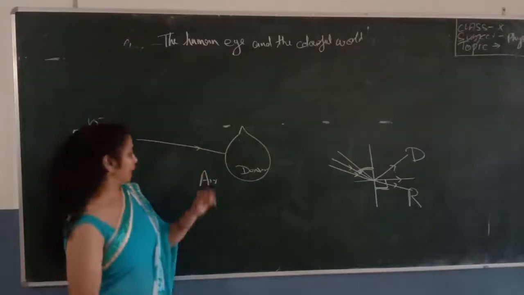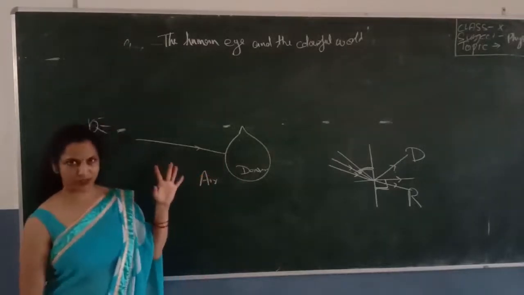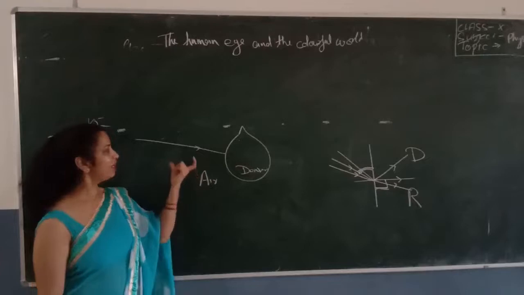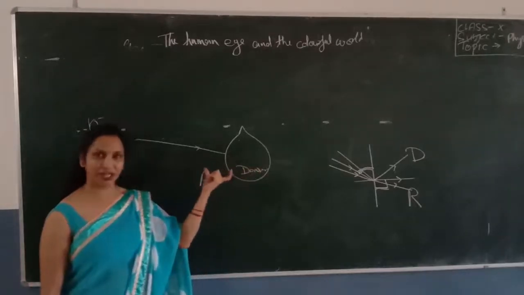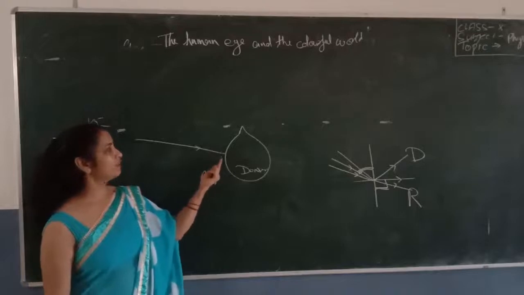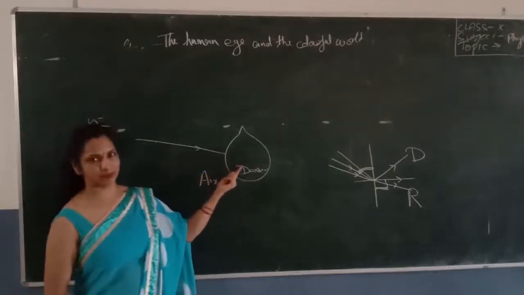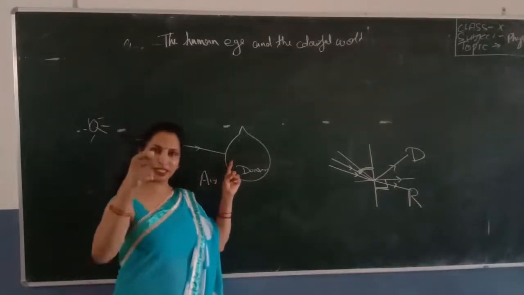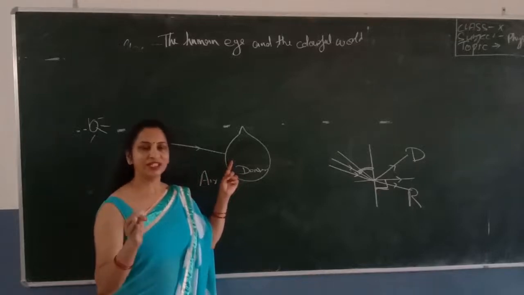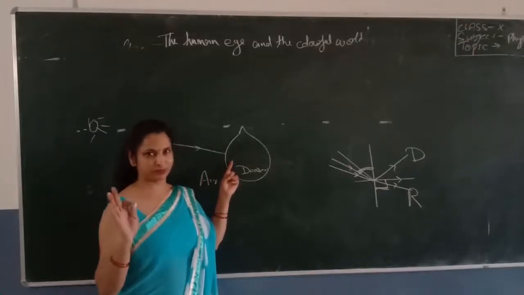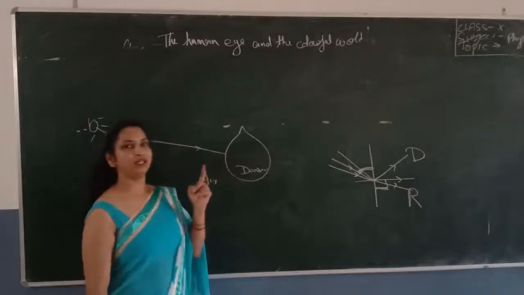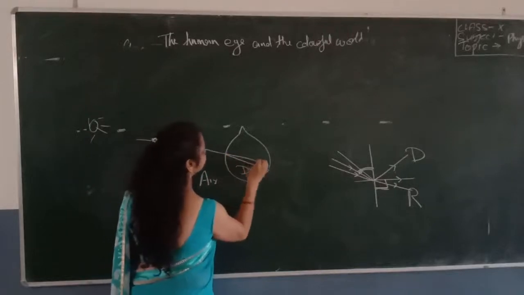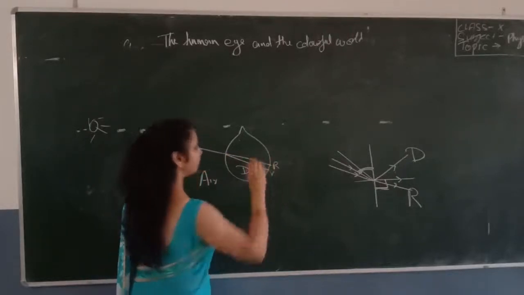Again, I can explain that this is air and this is the water drop. The water drop is a denser medium, air is a rare medium. When the light passes from the air into the denser medium, that is, the raindrop, first it will bend towards the normal. The second thing is that the seven colors of light have different speeds in different media, like in water. So the light is split into its seven colors like this.